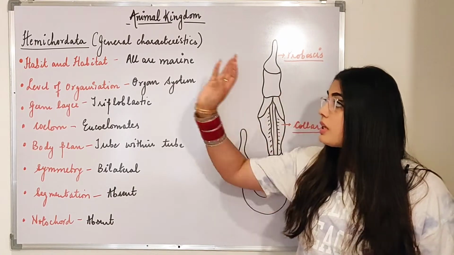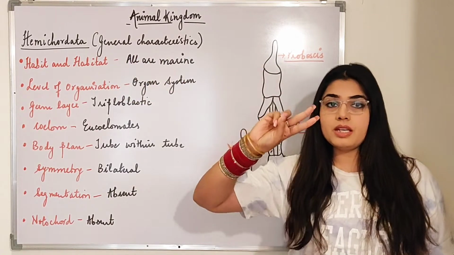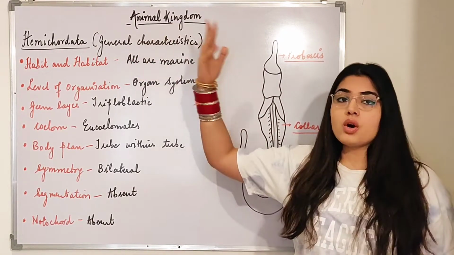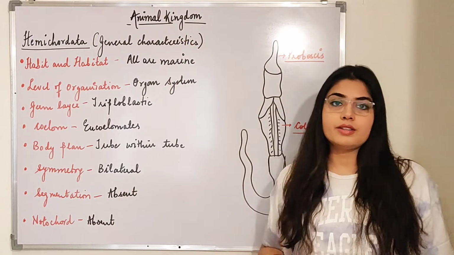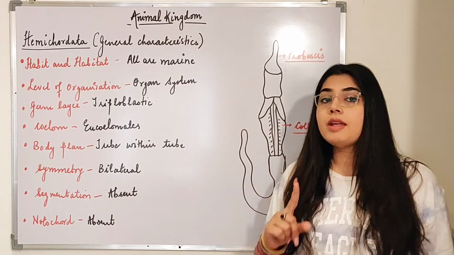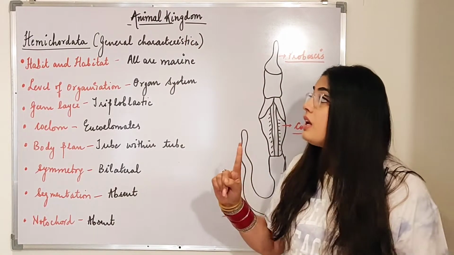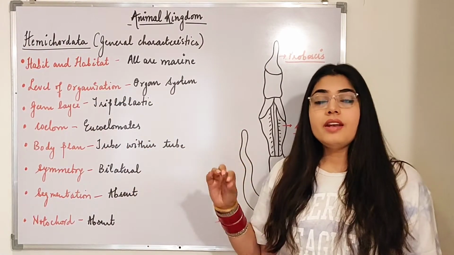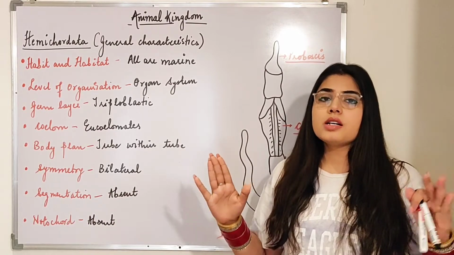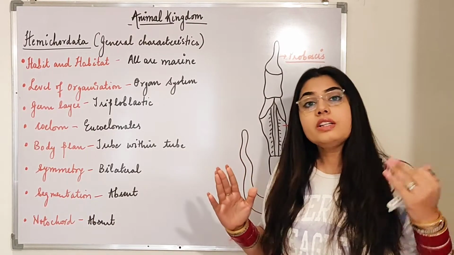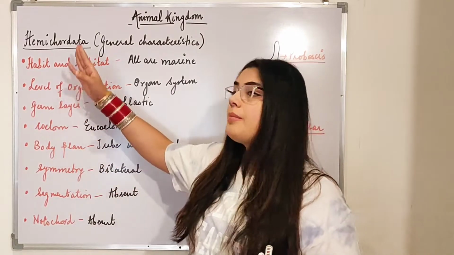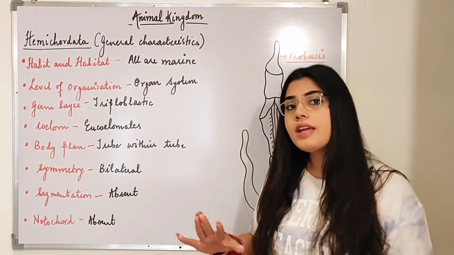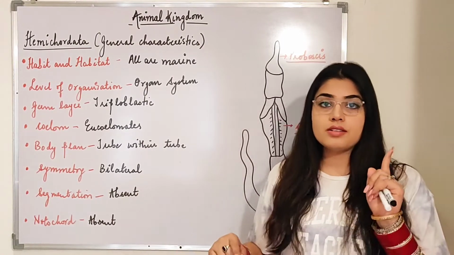Okay, so the videos we have covered till now are made in two parts: general characteristics and physiology. So the first part of Hemichordata is again the general characteristics. But a very important fact is that hemichordates, beta, were never a separate phylum. All the organisms which are present in the phylum Hemichordata were never separately mentioned. They were always present in the phylum Chordata.